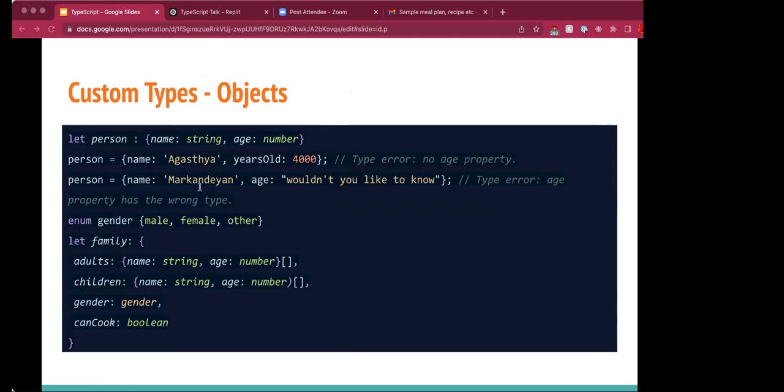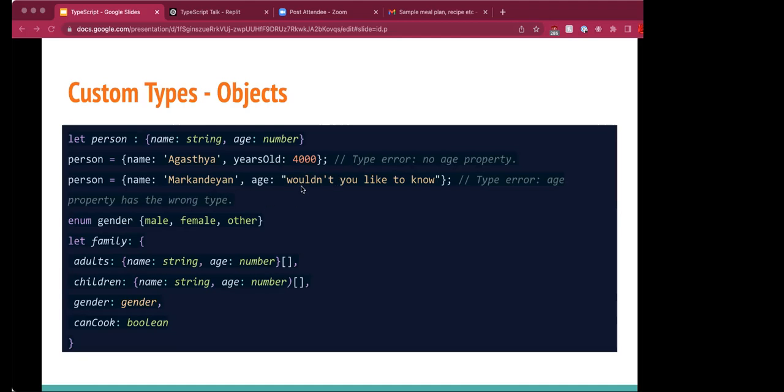In the next step, we assign a value to the name key as Agastya. But if you notice, the key years old is defined with the value of 4,000. But this years old should be age. So it will throw an error, no age property.